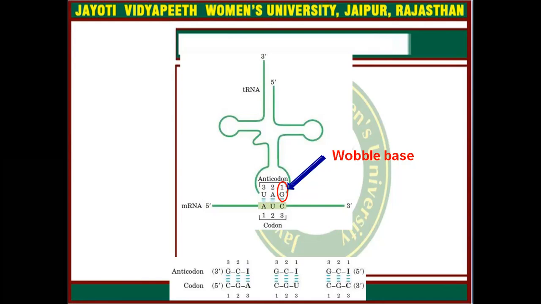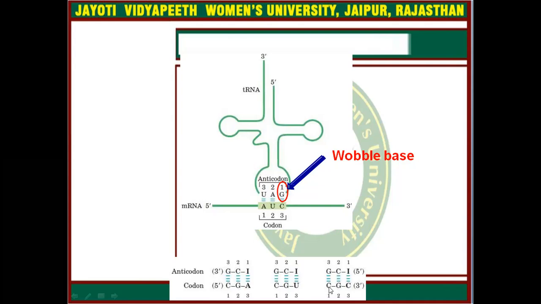So if there is an exception like I present here, the codon will still recognize the anticodon, because you can simply see that two bases are complementary at positions 1 and 2, but at the third position it has a different base. But this codon can still pair with this anticodon. In this example, the same CGU has the complementary sequence GC, but at the third position it is I.